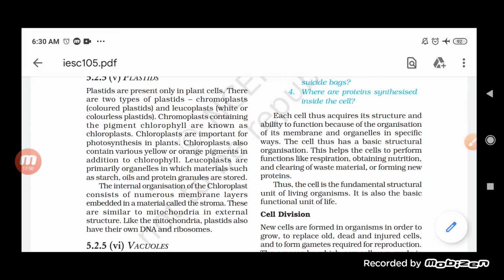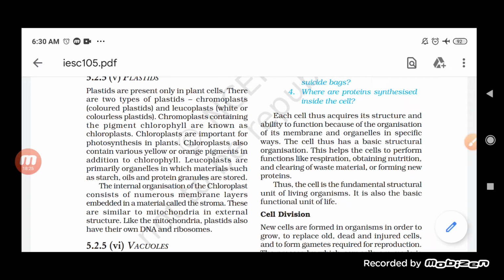Now students, the chloroplast is important for photosynthesis, and if you look at its structure, you will come to know that it consists of a stroma with numerous embedded membranes, similar to the mitochondria also. Now let me tell you the difference between the chloroplast and the other plastids. Chloroplast is basically the green color part of the plant.